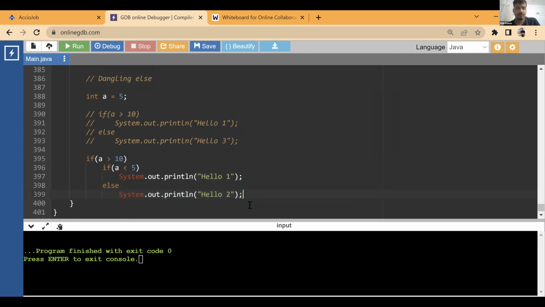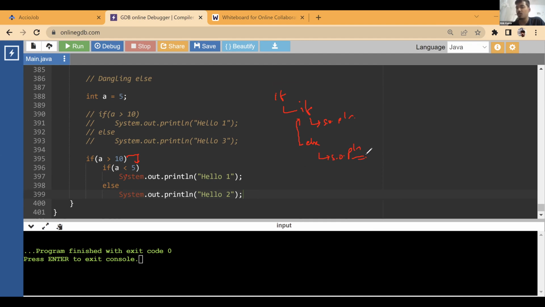Okay. Now here, there is one more question you may ask. Okay, sir, you told that if there are no brackets, we can write only one statement. How come you're writing like 4 statements, if, else, and so many things? So actually, the first if is taking only one statement, which is another if. This if only knows that there is only one statement under it, which is this if. This if only knows that there is only one statement under it, which is this System.out.println. Now the if does not end over here since we have written an else. So else finds that there is one if with which it can associate itself, which is its nearest if. So else gets associated with this if, and there is only one statement written under else.